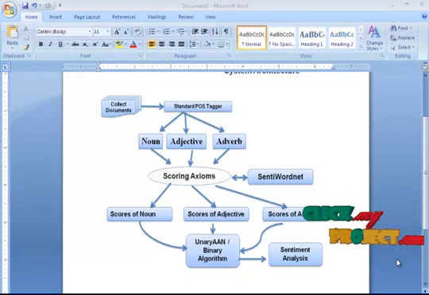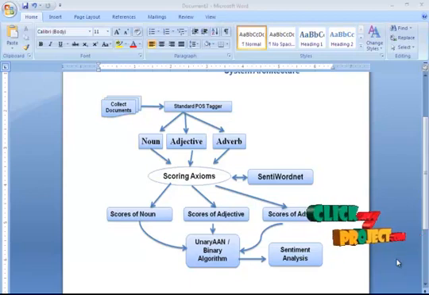In that adjective scoring axiom, the domains such as appearance, good feelings, bad feelings, condition, shape, size, time, and taste, all these things we are going to evaluate, and finally we will get a score between -1 and +1. For this we have applied a minimizer algorithm. And after that, in the noun scoring axiom, certain nouns are aggregated. Finally we are going to have the final score, which will lie between 0 and 1.